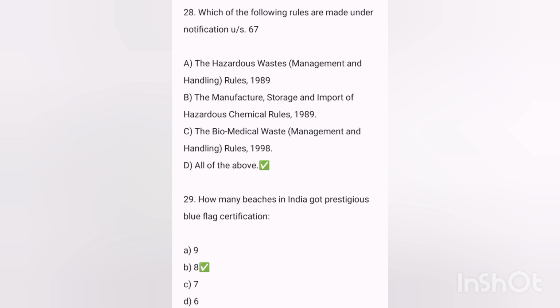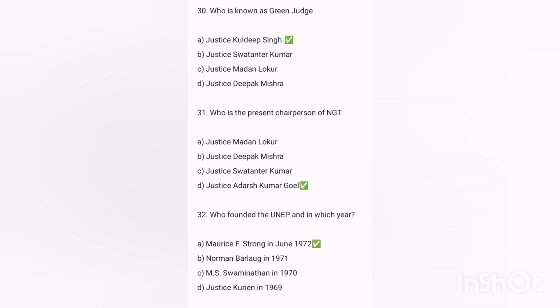Next, how many beaches in India got the prestigious Blue Flag certification? Answer was 8. Next, who is the noise, the green judge? Answer was Justice Kuldeep Singh. Next, who is the present chairman of the NGT? Answer Justice Adarsh Kumar Goel.